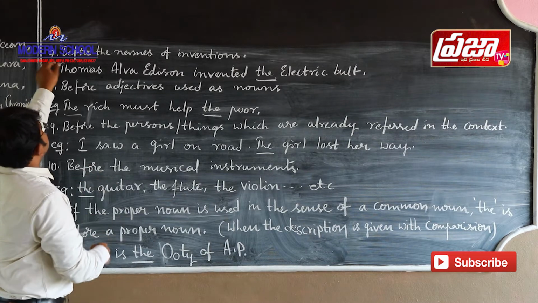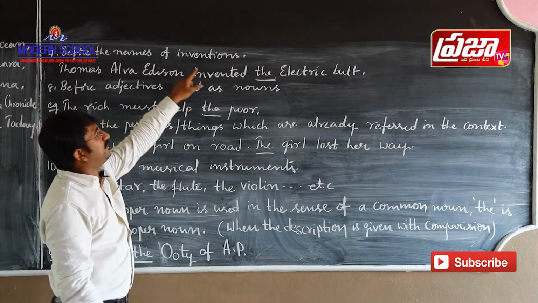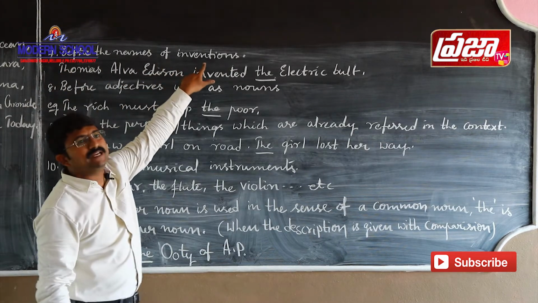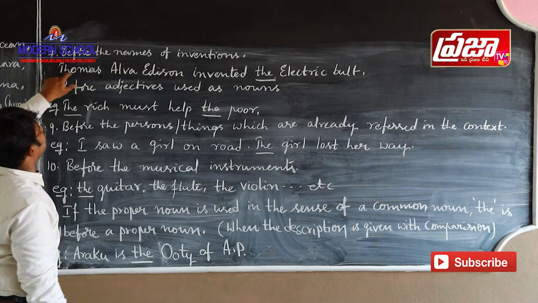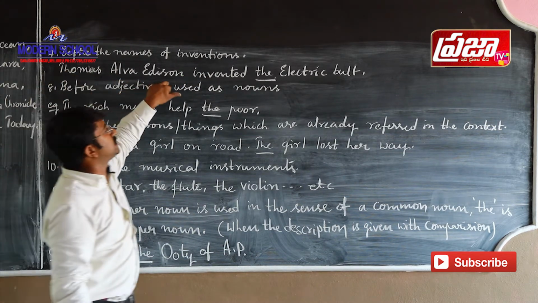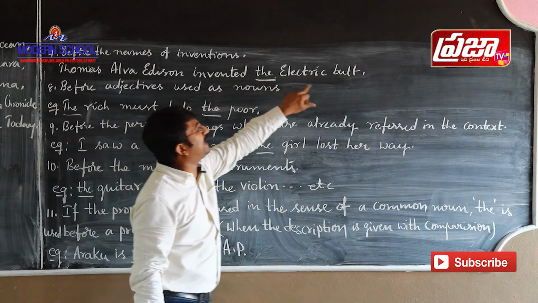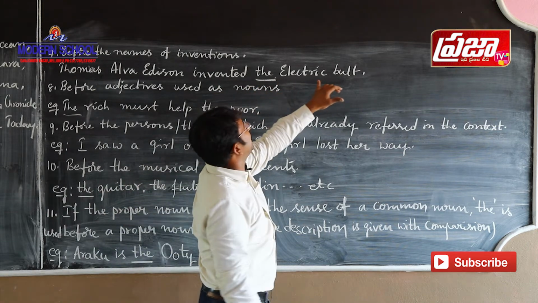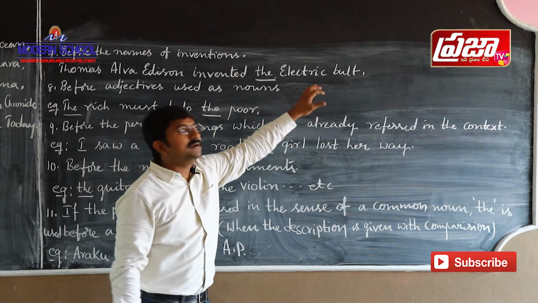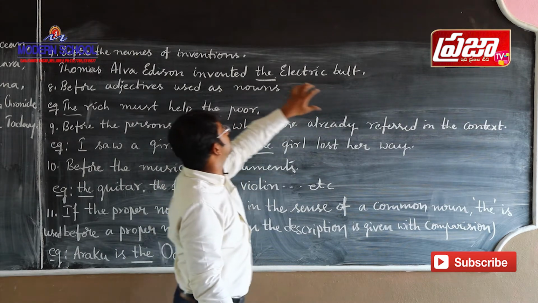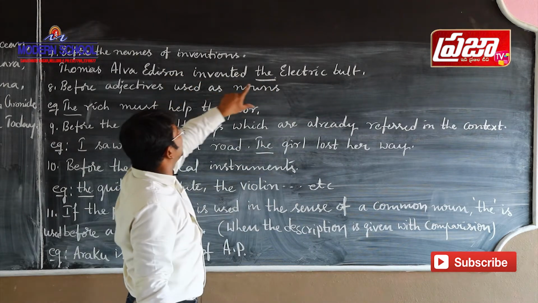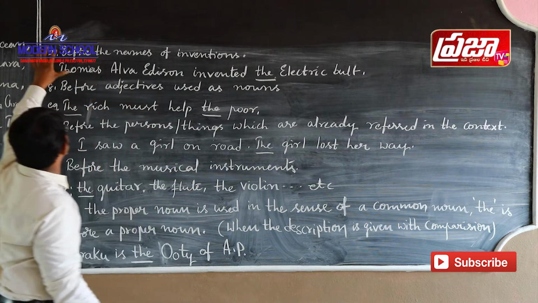And the next point, the seventh point, is that we use the definite article before the names of inventions. Let us see the example here. Thomas Alva Edison invented the electric bulb. Here, electric bulb is the name of an invention. So before this name of the invention, we use the definite article the. So this is the seventh point.